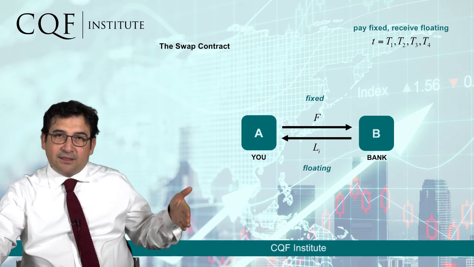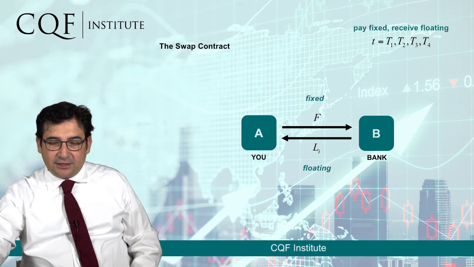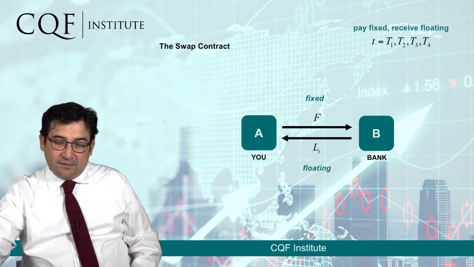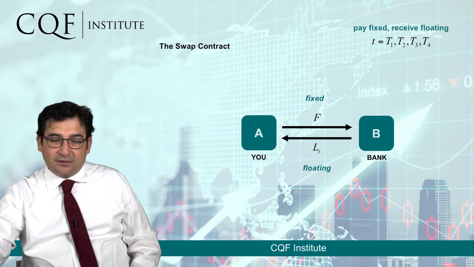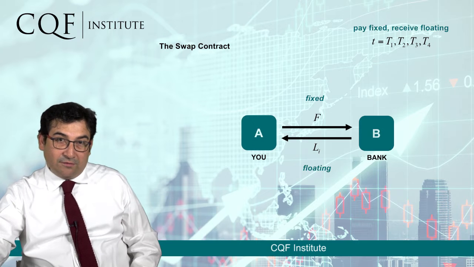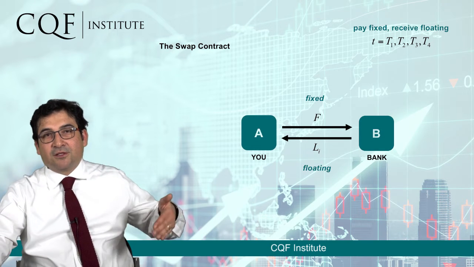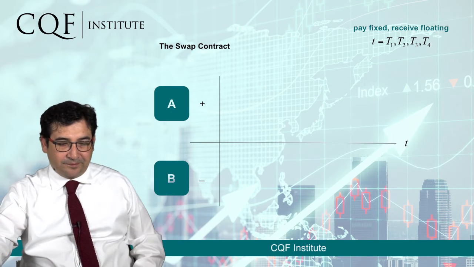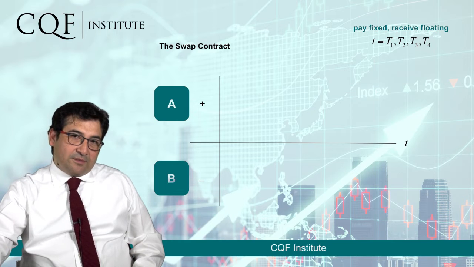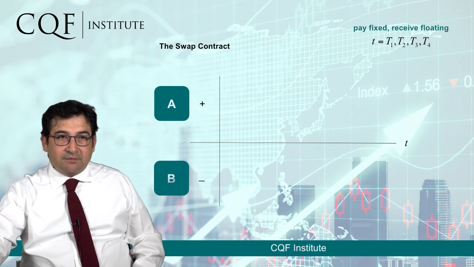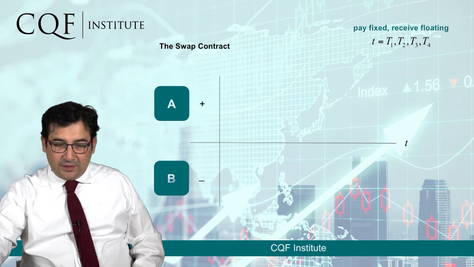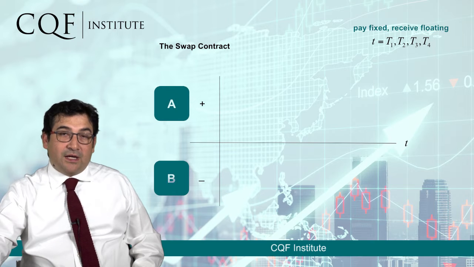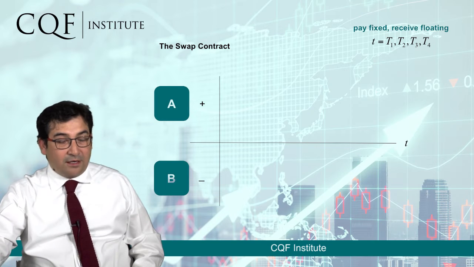The payments happen at regular intervals, which we denote by the values T_1, T_2, T_3, and T_4. This could be 3 months, 6 months, 9 months, and 12 months. So let's take the counterparties A and B, and let's take the investment line, as seen from the point of view of A. If cash flows go up, they are positive.